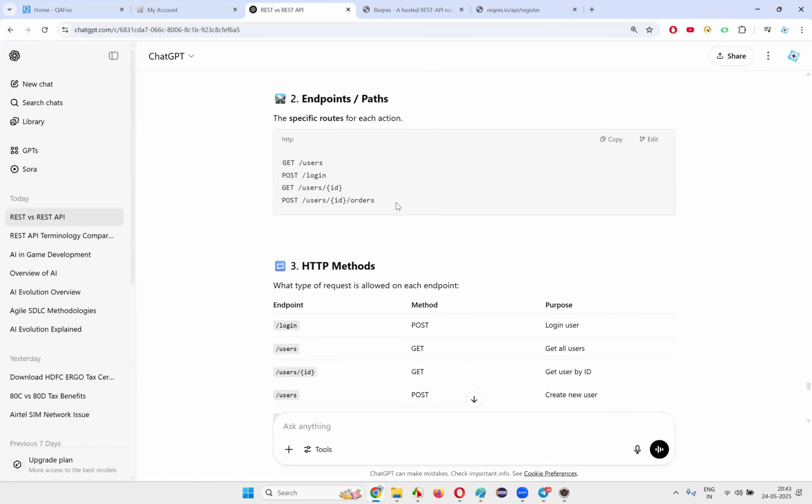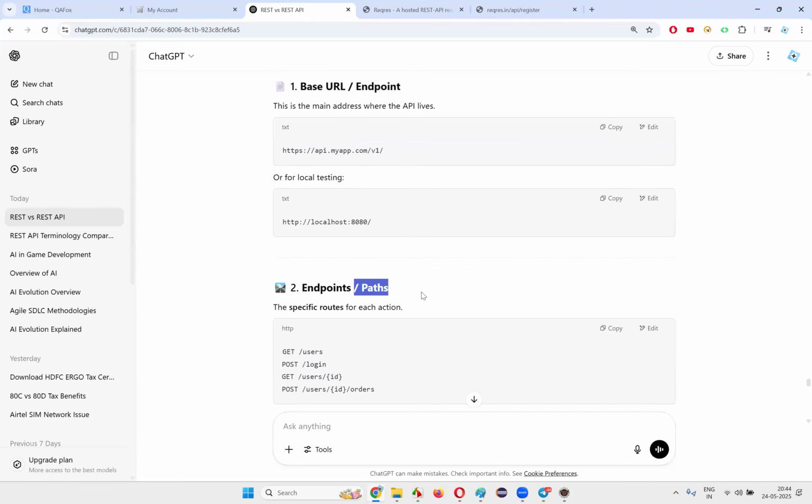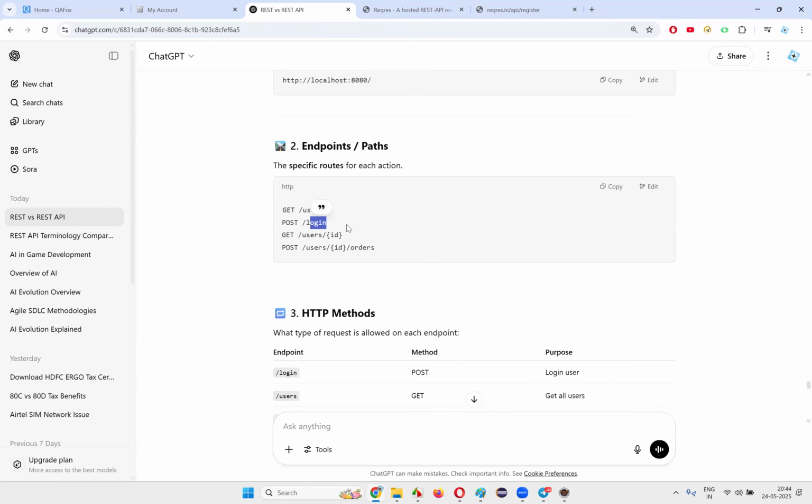Endpoint path, or whatever you can say. Base URL of the endpoint and extra path of the endpoint you can say. Yes, endpoint path you can say. That is a path actually.